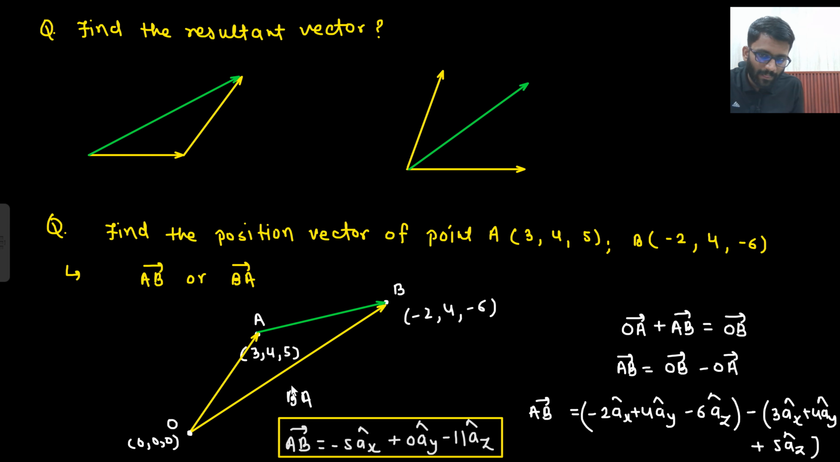BA vector. So B to A I am going. Now I am not going to apply this rule, I just have one trick. B to A I am going. So 3 minus minus 2, 5 AX cap plus 4 minus 4, 0 AY cap. BA vector means first A then B. So 3 minus minus 2, 5 AX cap, 4 minus 0, 0 AY cap. And BA vector I am writing, so 5 minus minus 6, so 11 AZ cap.